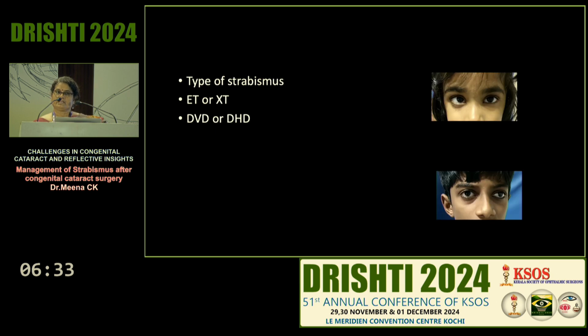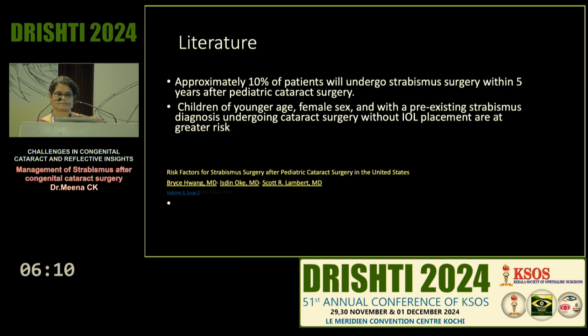Now, what are the types of strabismus that you can get? Just like in comitant strabismus, you can get any form, but the usual ones that we encounter are the horizontal ones, the exotropias and the esotropias. The dissociated deviations are also not rare, like the dissociated vertical and the dissociated horizontal deviation. It's not that you don't get vertical ones, but these are the common ones.